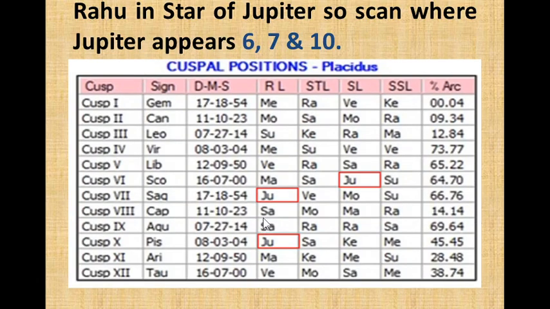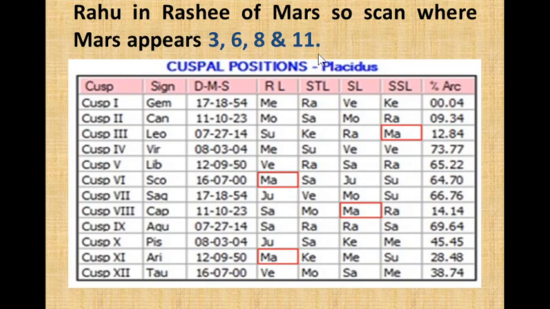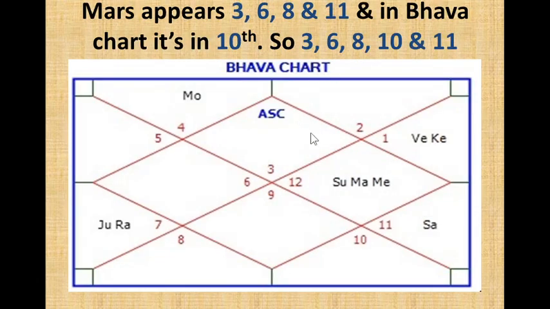Rahu's Star Lord Jupiter appears in 6th, 7th, and 10th, and in the Bhav chart Jupiter is positioned in 5th. So the total cusps will be 5, 6, 7, and 10. Now we have to check where Mars appears. Mars appears in 1, 6, 8, and 11. Rahu is in the Rashi of Mars, so we are scanning Mars. In the Bhav chart, Mars appears in 10th. So 3, 6, 8, 10, and 11 for Mars.